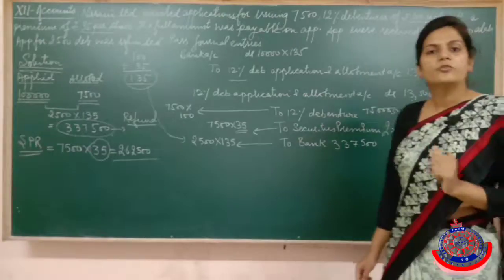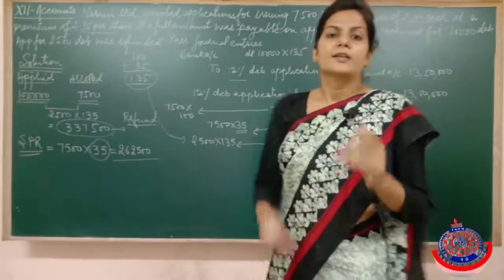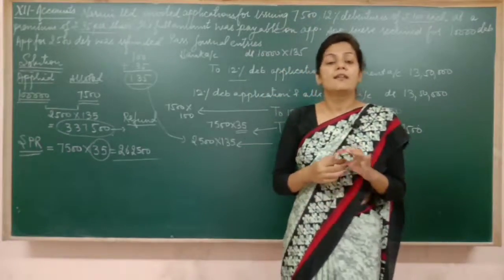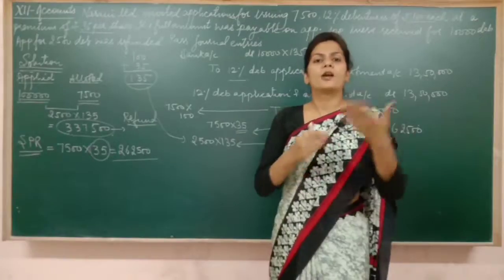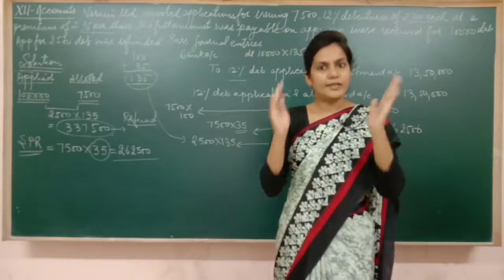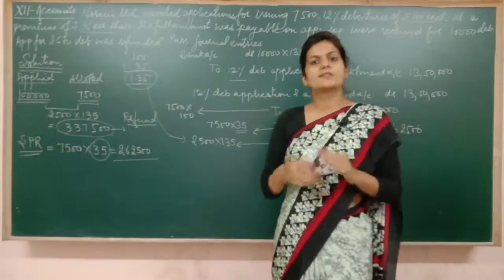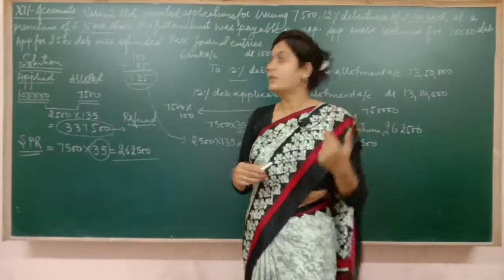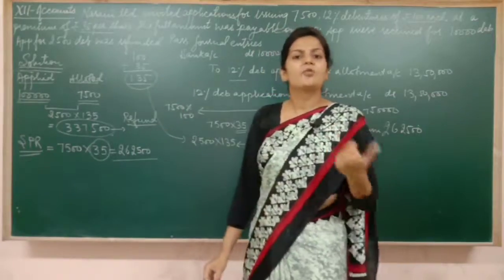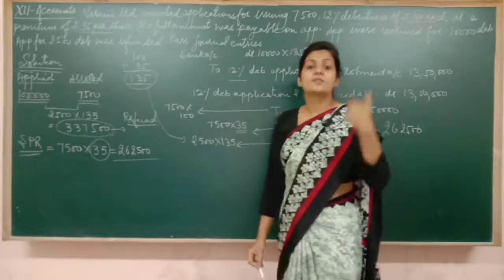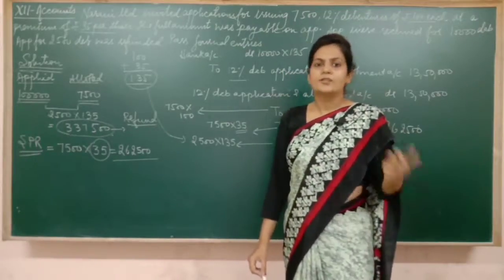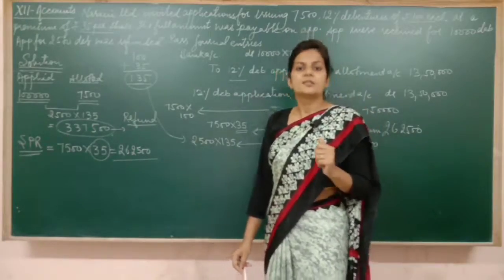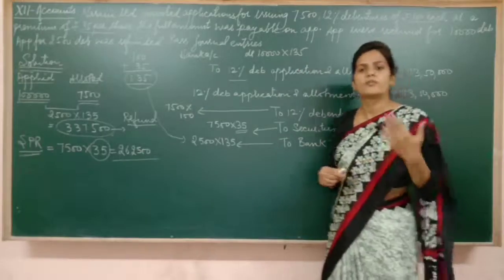Now I would like to tell you a few things. First of all, see, the things which we are doing in books are different from reality. How? In reality, we never call for allotment, first and final call. Like in today's era, all the shares as well as debentures are fully called up. Secondly, when they are fully called up, it means we are calling the whole amount in lump sum, so there is no question of forfeiture also. Why? When there are no installments, there will be no arrears. When there are no arrears, obviously we will not forfeit the shares of anyone, right? So the things which you do in books are different from reality.